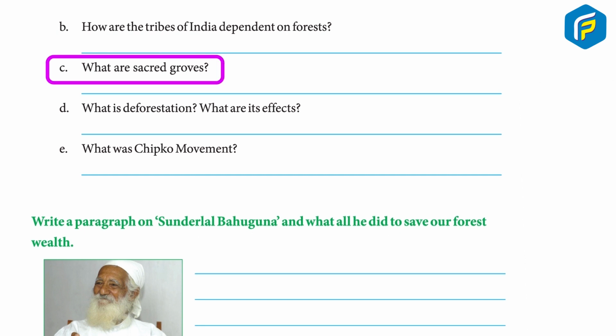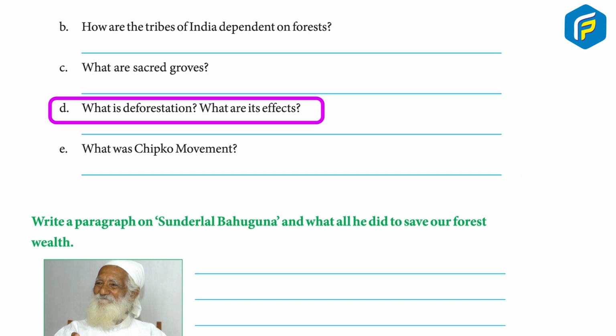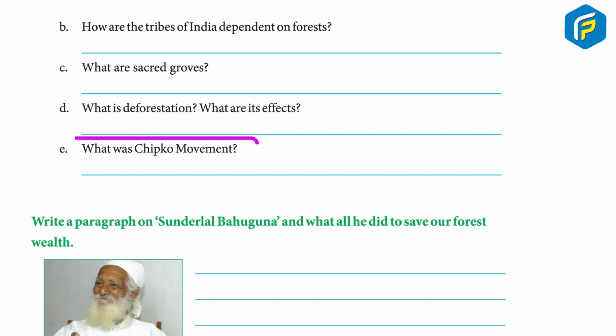C. What are the sacred groves? Answer: An area in the forest which contains trees and medicinal plants that are on the verge of extinction is called a sacred grove. D. What is deforestation? What are its effects? Answer: Cutting down trees on a large scale is called deforestation. It changes the climate adversely. E. What was the Chipko movement? Answer: The women of Uttarakhand protested the cutting of trees by hugging the trees, known as the Chipko movement. It was started in 1973 by Sundar Lal Bahuguna.